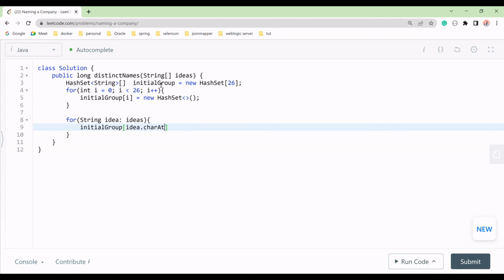So we'll take the initial from index 0, idea.charAt(0), and take the initial from the idea.